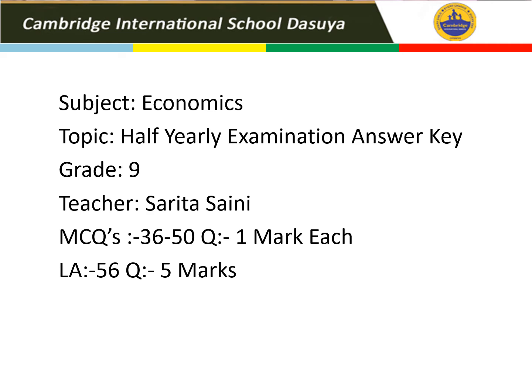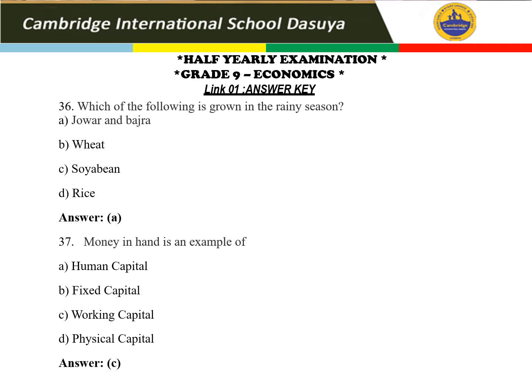Then we have a long answer question. It might be question number 56 or 55. Link number 4 is for your economics. One question that will be for 5 marks is there in the question paper for economics. We will discuss all these questions now. Let's see what we have in the next slide. Here comes link one, and we are discussing the MCQs for half yearly examination of grade 9 economics.